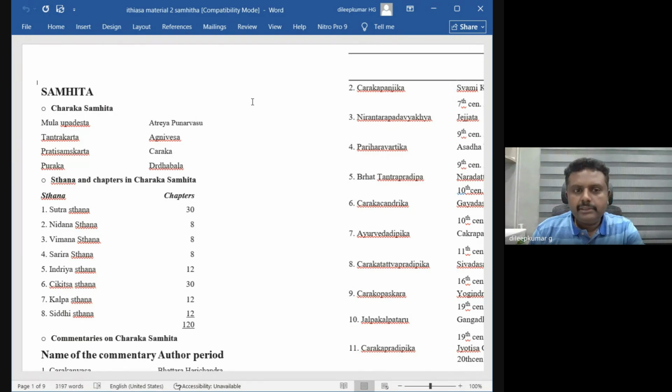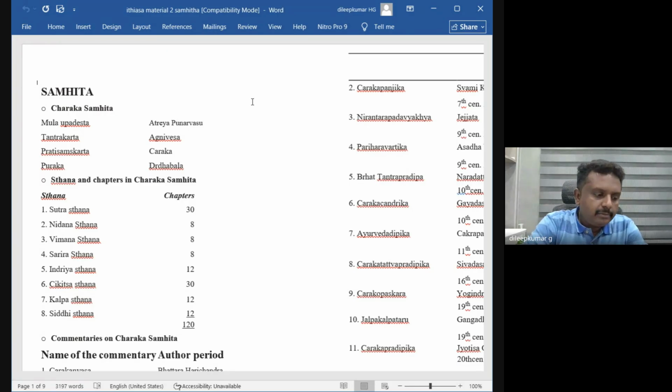So this whole Charaka Samhita came from Acharya Atreya. As Acharya Atreya narrated the Samhita, in the same way Agnivesha wrote that Samhita in the form of a Tantra. Again, Acharya Charaka elaborated this Tantra into a Samhita. Some chapters went missing by the time of Drudabala, so those chapters were again contributed by Drudabala into the Charaka Samhita. Then it became the total Samhita.